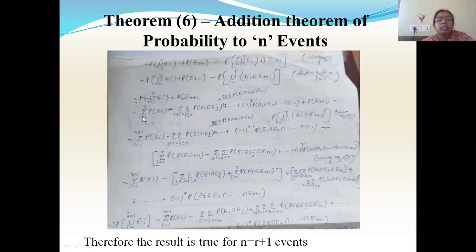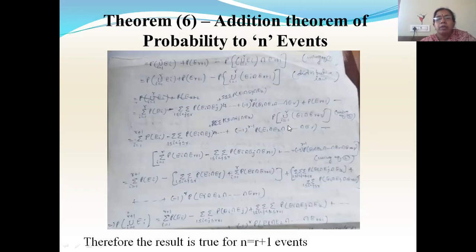Now here you have summation i from 1 to r P of Ei, plus you have another probability P of E(r+1). So I can combine this P of E(r+1) and this summation. When I combine these two terms, the summation is over i from 1 to r plus 1, because I'm combining this term also. So this will be i equal to 1 to r plus 1 P of Ei, minus, and again these three terms will be as they are.